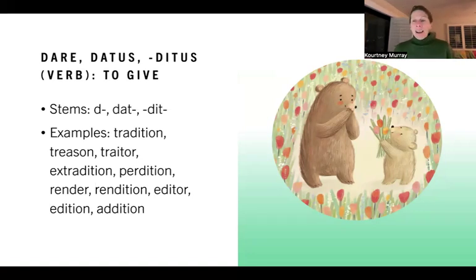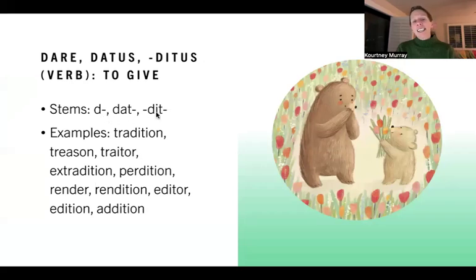All right, so this verb, I could have sworn we talked about this verb. It just feels like we've done it before, but it could just be that I talk about this verb all the time. It's one of my favorite Latin verbs. It's a very tricky one though. And you'll notice, dare is the infinitive, to give. Datus is the perfect passive participle, becomes -ditus with a prefix attached. If you take off the -are ending, which you're supposed to do, you get the stem d. So please don't think that every time you see the letter d, you are dealing with a form of dare. This is just absolutely of no value. I would just ignore this stem altogether because it doesn't make any sense.